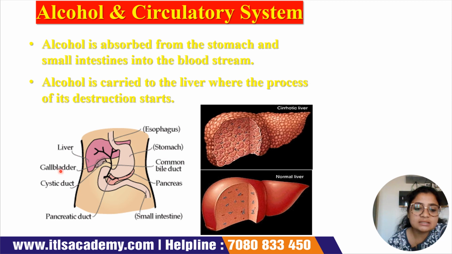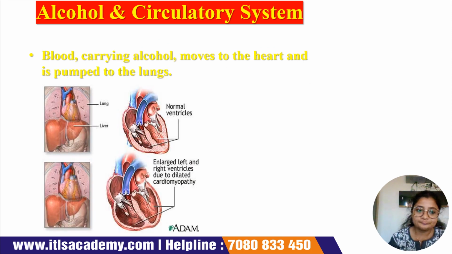And these are the important organs of the digestive system or gastrointestinal tract, where we have the esophagus, the stomach, the common bile duct, the gallbladder, the liver, the cystic duct, the pancreatic duct, the pancreas itself, which is a leaf-like organ, and the small intestine. So why are these organs shown over here? Because these are the main organs which are affected by alcohol.